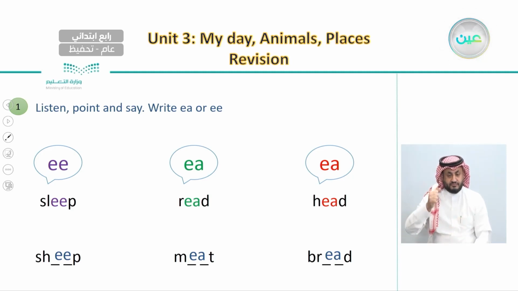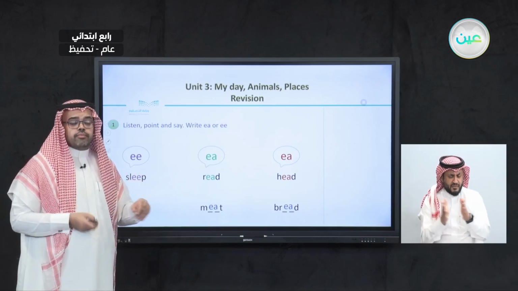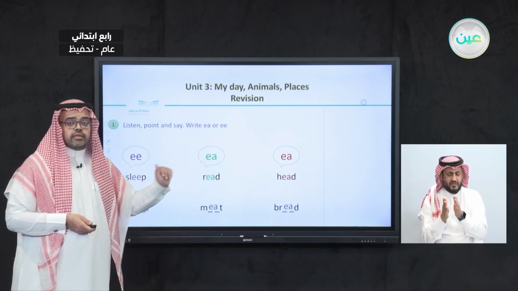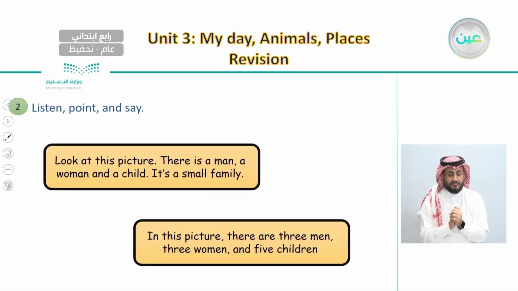So in sleep and read, we have a longer vowel. But with the last one, we have a very short one. Head, as in head, bread. They are short vowels. But we have longer one like read and meat. These are also a long vowel. So these were the differences between these two words.